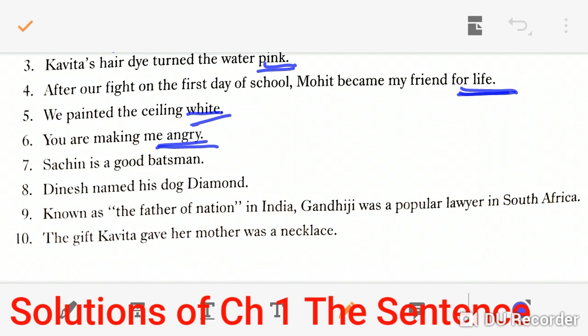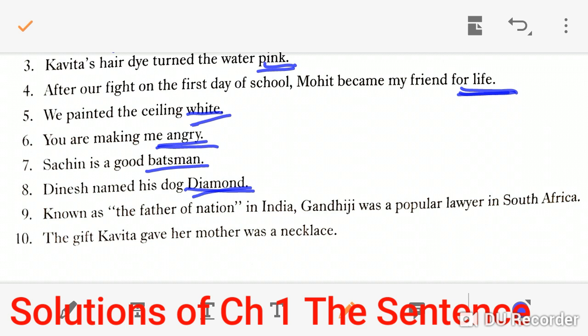So Sachin is a subject and batsman tells something about Sachin. So a good batsman is a subject complement. Dinesh named his dog Diamond. His dog is an object and Diamond is the name of that object. So it is an object complement.